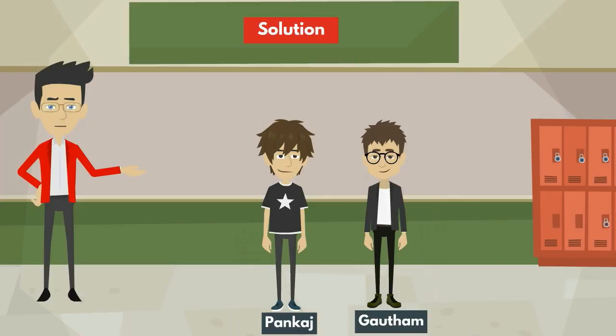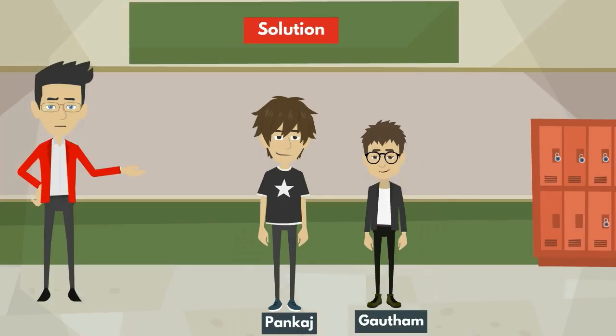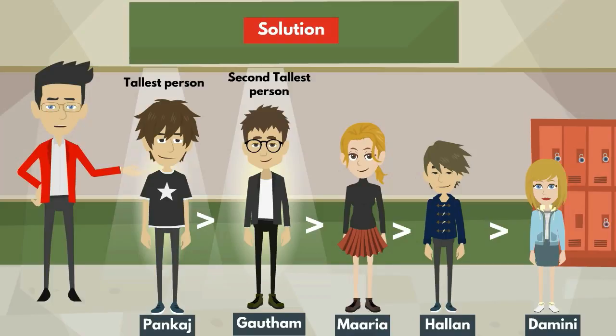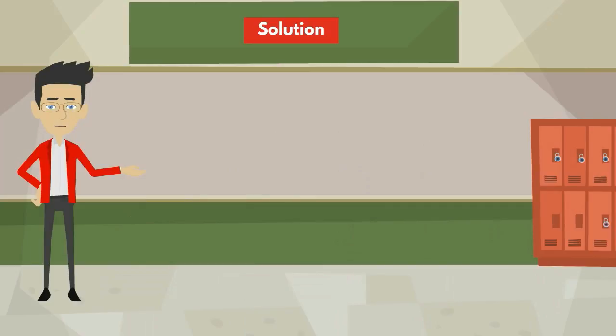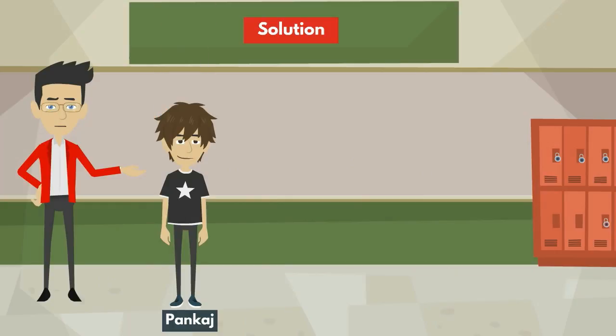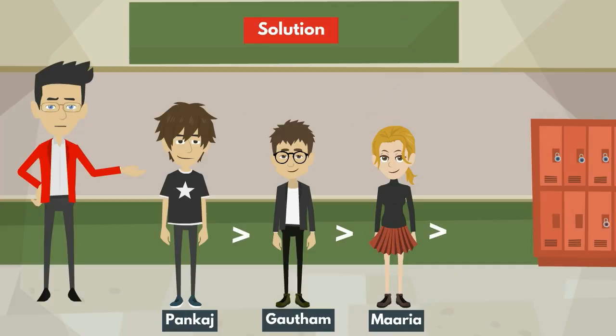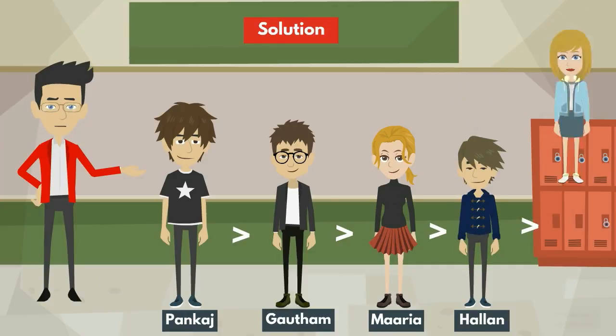And it is also given that Gautam is shorter than only Pankaj, which means Gautam's height is less than Pankaj's height but more than the remaining person's height. So, we can conclude as Gautam is second tallest person and Pankaj is tallest person among all 5 persons. So, with the help of all information, the diagram can be represented as Pankaj is taller than Gautam, Gautam is taller than Maria, Maria is taller than Helen and Helen taller than Damini.